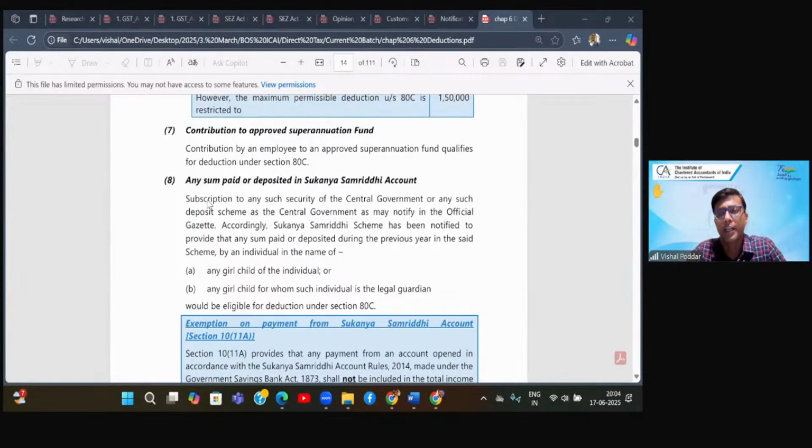Yes, Rajvi, correct. Now, some interesting point about 80C. I said 80C gives you deduction where two kinds of people have made these payments: individuals in all cases, and in the majority of cases HUF; only in a few cases HUF is not eligible. Now the question is, they are making payment for whom?